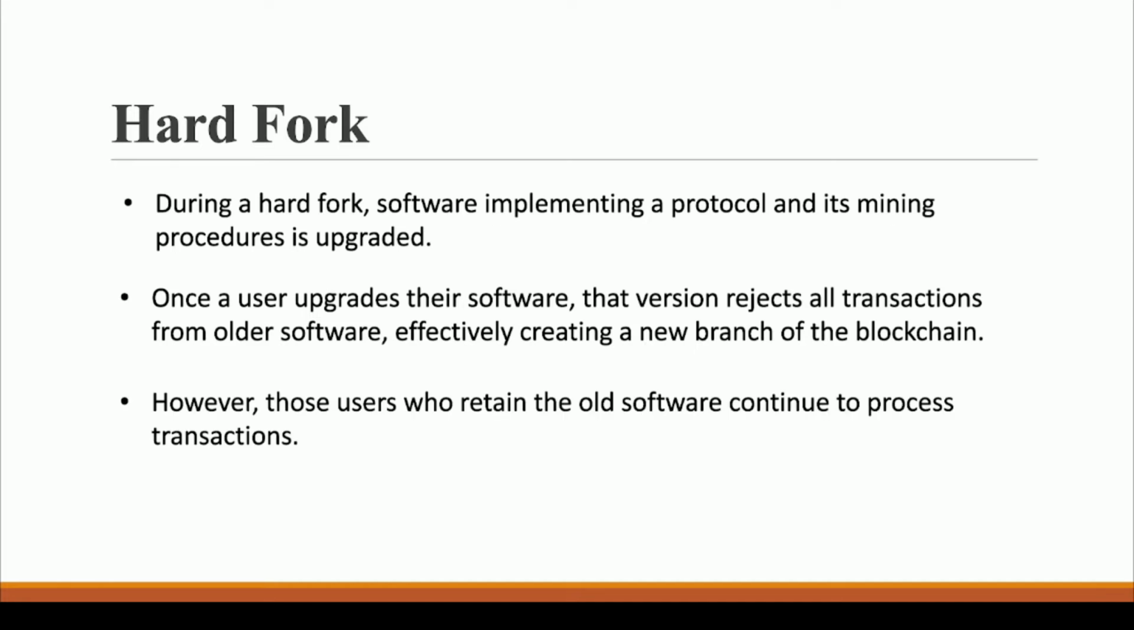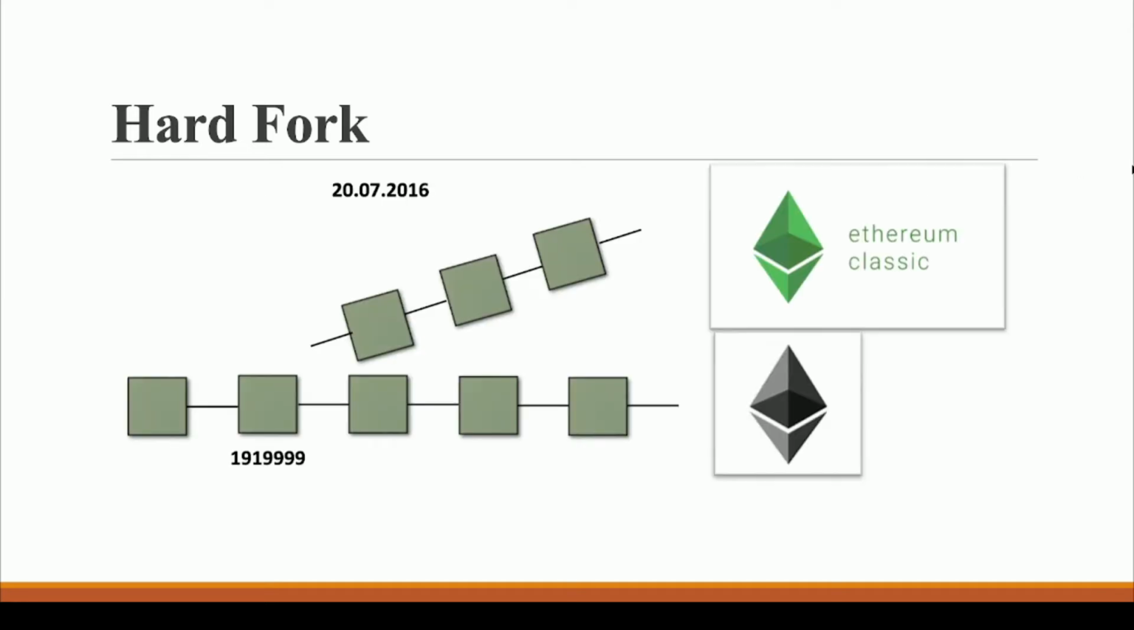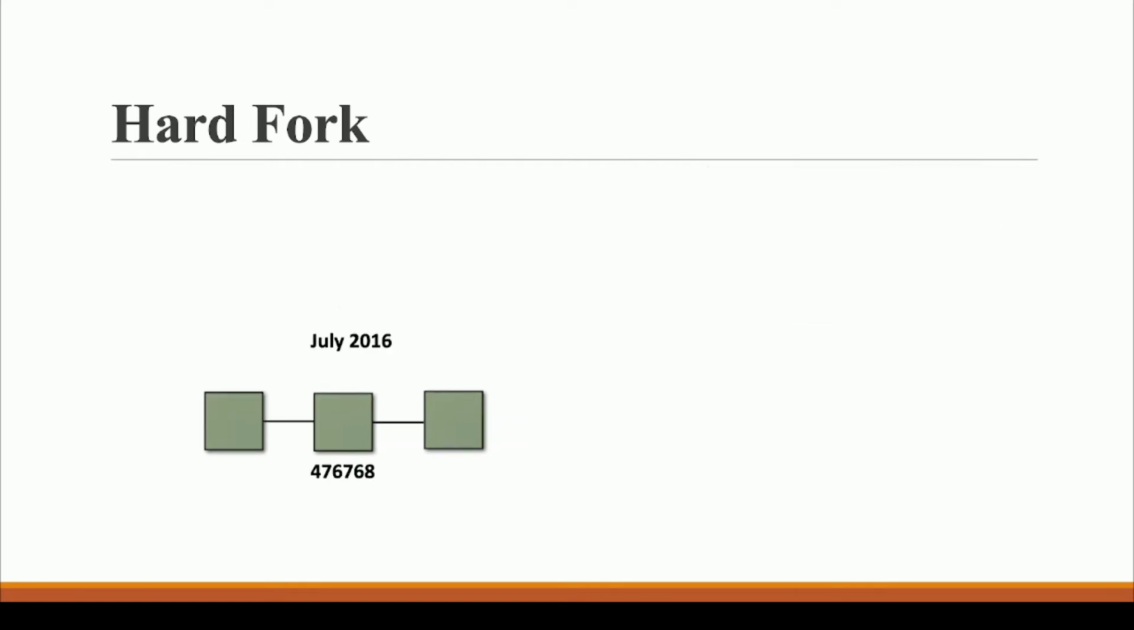However, those users who retain the old software continue to process the transactions. If you go back to this example, Ethereum Classic, who said that we are not going to upgrade the smart contract, were following the old version of the software, while this new blockchain, after this point, was adopting a new version of the software. That's why we see a split after this 1919999 block.